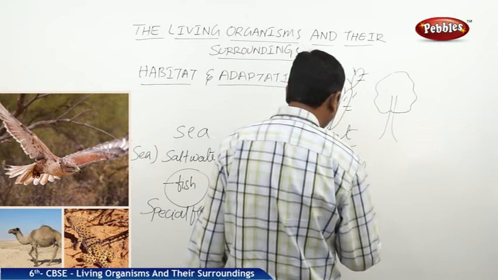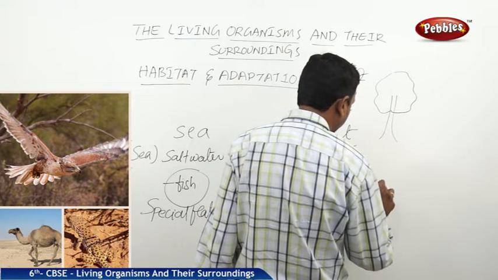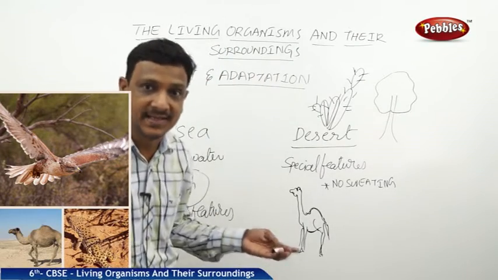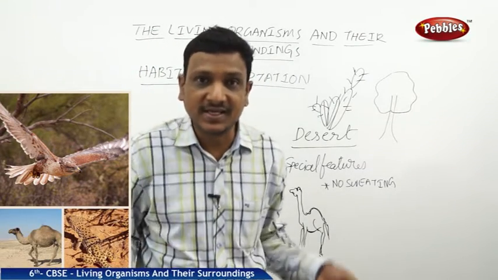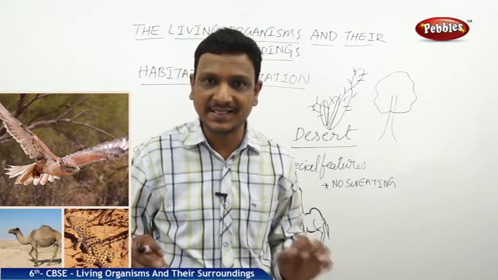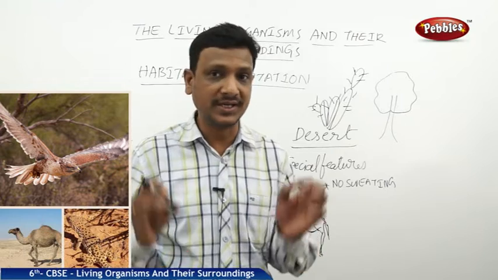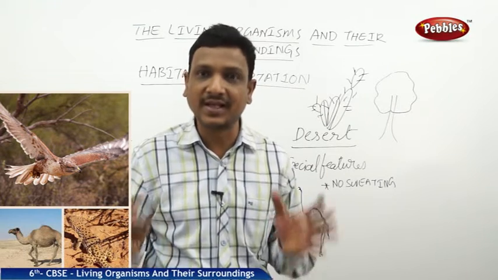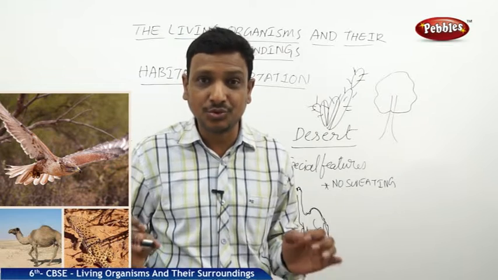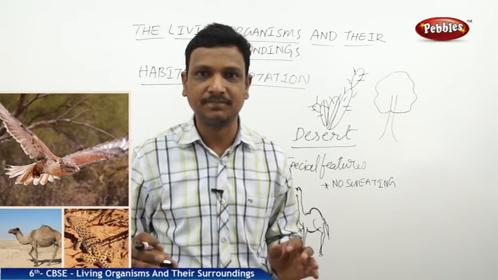So if you see the camel, it does not sweat. No sweating. Why does it not sweat? Because the water is less in the desert. If it sweats, it needs to drink more water. But is the water available in the desert? No. Desert is a place where there is a scarcity of water and rainfall. So there is no availability of water. So the camel cannot get the water whenever it needs. So it should not get dehydrated. So no sweating in its body.